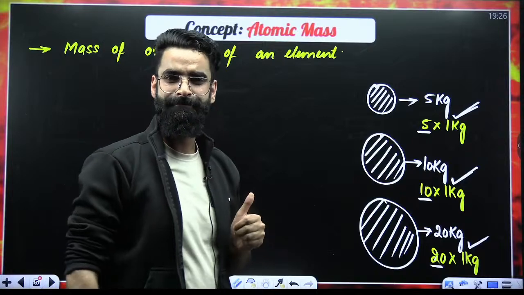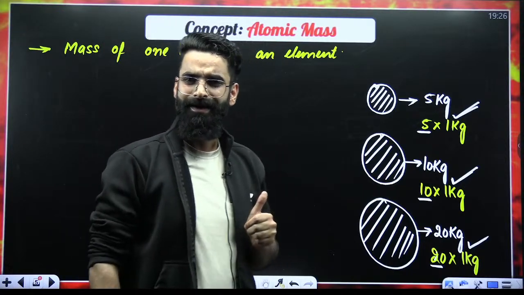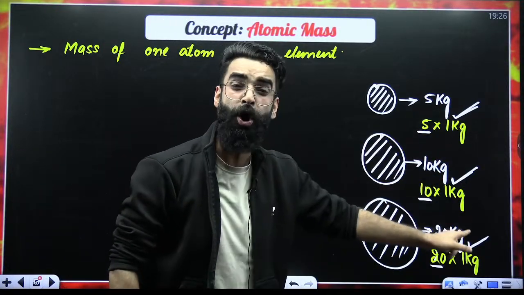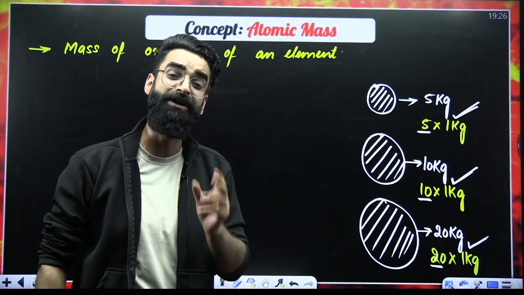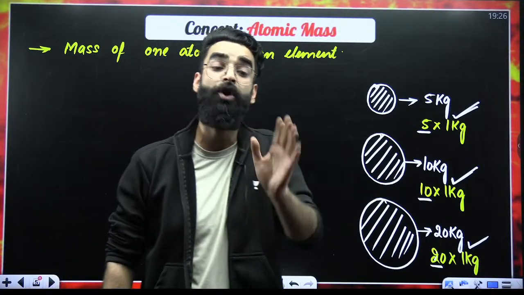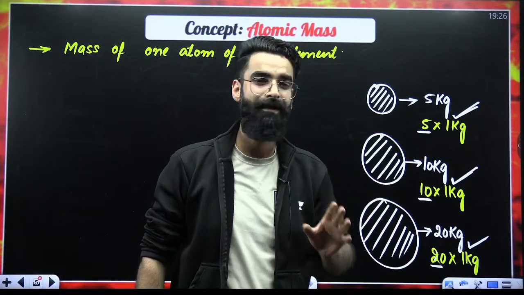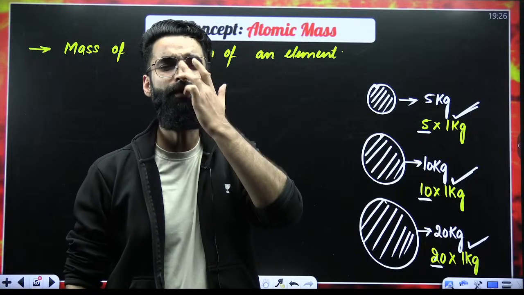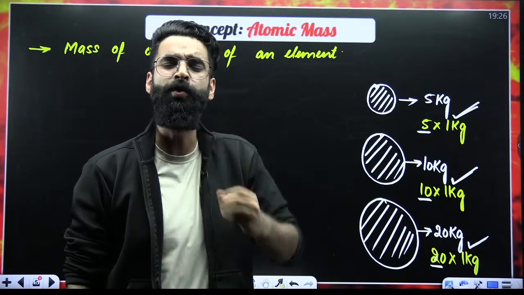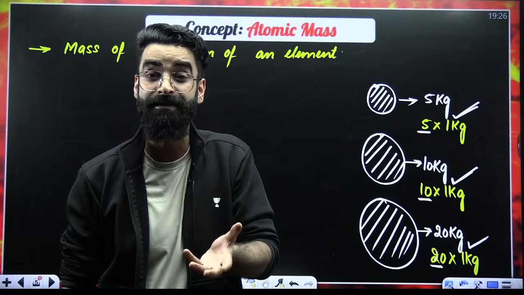Now, my dear students, like you have got 1 kg over here as the reference with which you compare the weights of different objects, right? In chemistry, you deal with atoms, molecules, and ions.